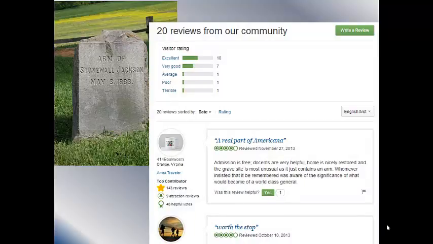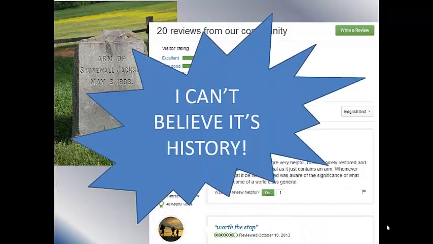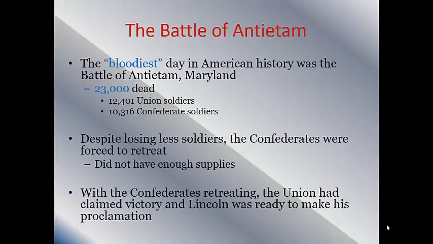This is from TripAdvisor.com. People have visited this place, and they say, it is excellent. 10 people say it's amazing. The only person to be against it was probably Ulysses S. Grant. I don't know. Some ancient ancestor went to go visit that and gave it 1 star. Not very good. But most of the people, look at this. Worth a stop. This is good stuff. You can go visit the arm of Stonewall Jackson. I can't believe it's history.